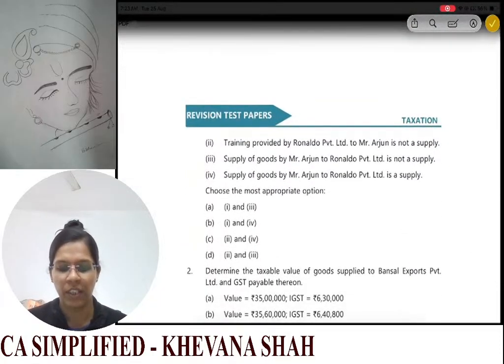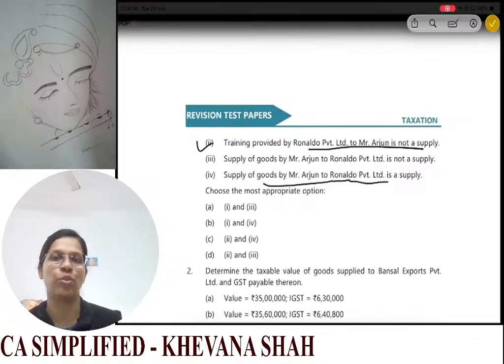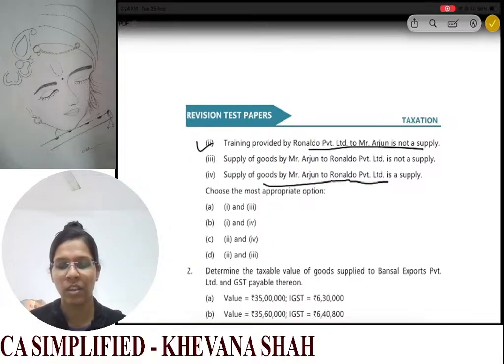Options 2 and 3: training provided by Ronaldo to Mr. Arjun is not a supply, and supply of goods by Mr. Arjun to Ronaldo will be covered under deemed supply from an agent. So your correct answer here is option D.